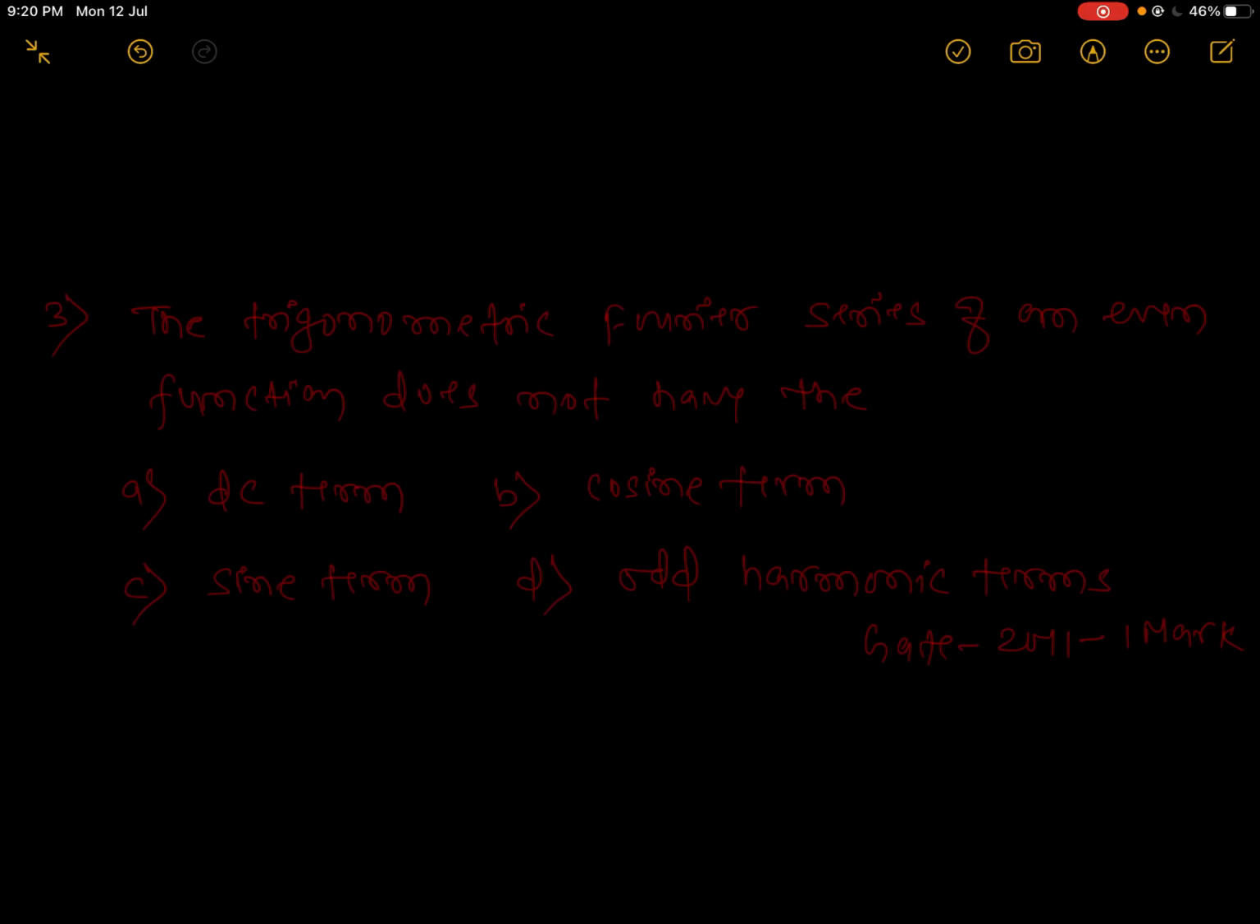The trigonometrical Fourier series of an even function does not have the sine term. Check it. If it is even, then definitely you will not get the sine term, because even into odd gives odd, and the integration from minus infinity to infinity will be 0. So you will not get the sine term, right?